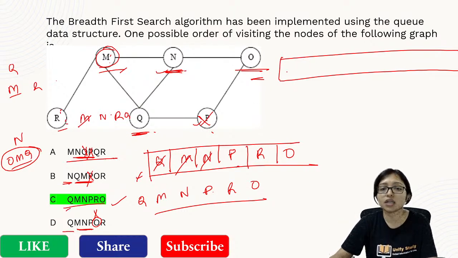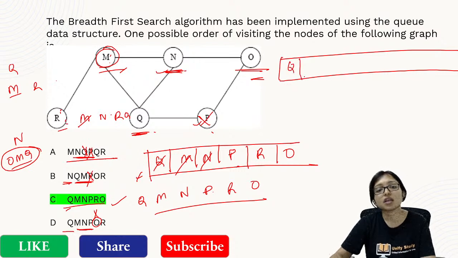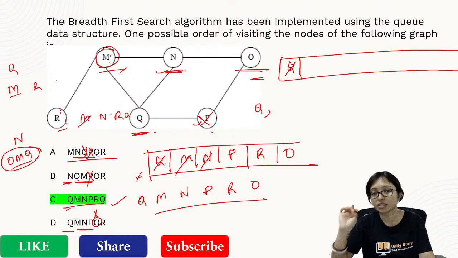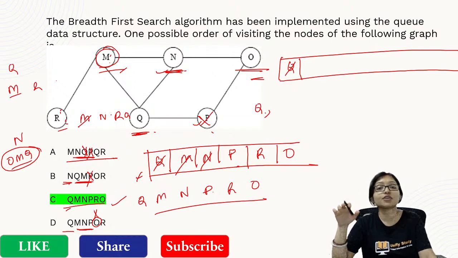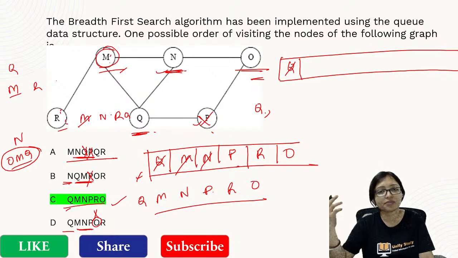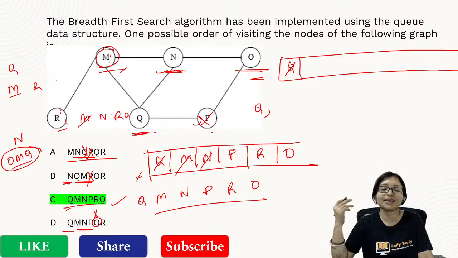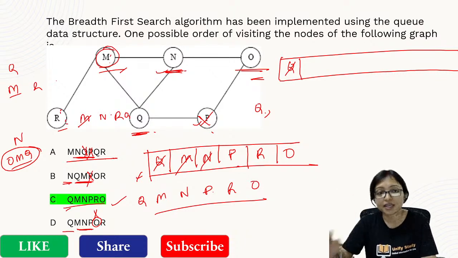As I was starting with Q, whenever I am taking out Q, that is the DQ operation. At the time of the DQ operation, Sanju, please concentrate. Those who don't know BFS, please concentrate here, and those who already know BFS can chat among themselves about the admit card. So when I am taking out Q, what do we have to do?